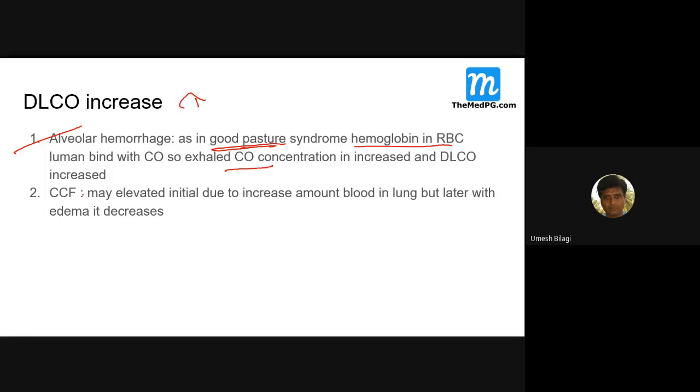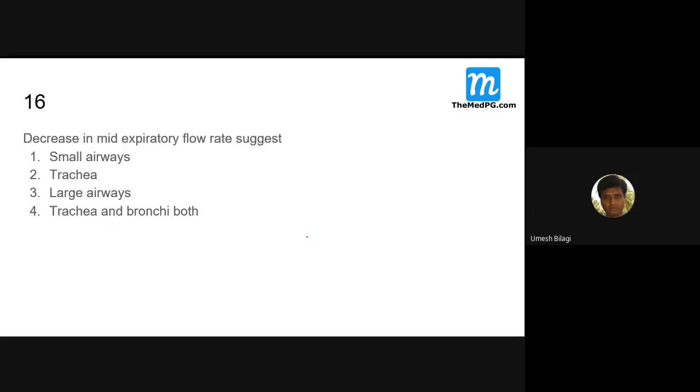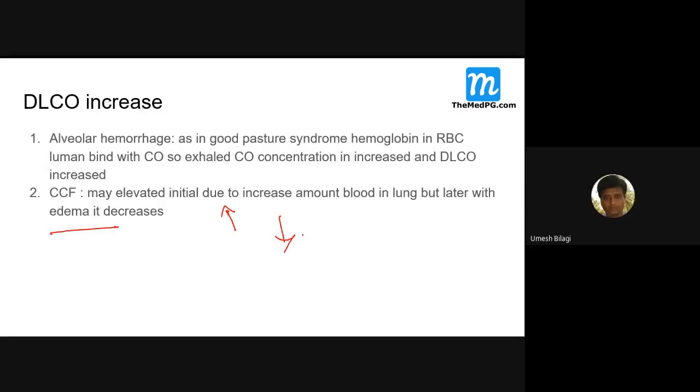And in CCF, what happens to DLCO initially? It is elevated due to the large amount of blood in the lung. Later on, when edema decreases, DLCO decreases again. Fine. Go through the slides once more, and if you have any doubts, we'll revise it tomorrow once more. Some confusions could be there.